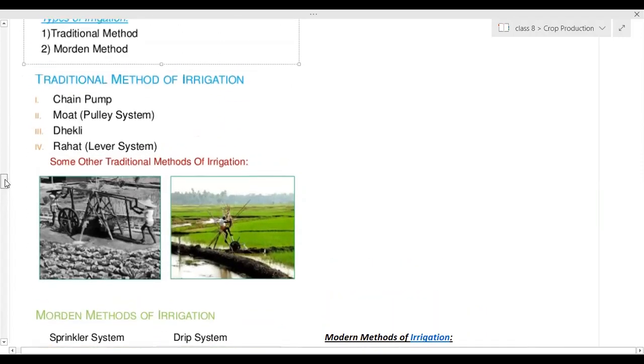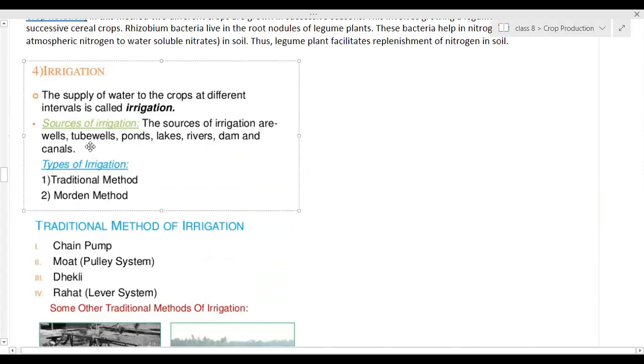Okay. Then only write down this part. Only this part write down, this square. Method clear, right? Till types, only types. Traditional method and these 4 examples also. Okay, ma'am.